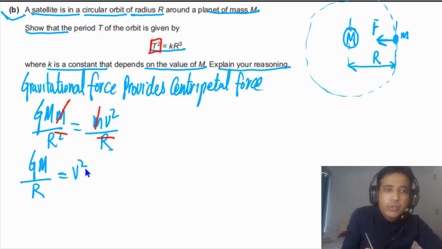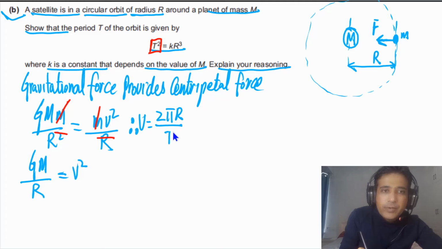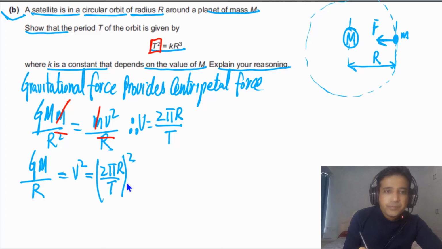But V is the orbital speed, and orbital speed is equal to 2 pi R divided by T. So we can replace this V square with (2 pi R divided by T) square. Now if we simplify this one, we will get 4 pi square R square divided by T square, and here we have G capital M divided by R.